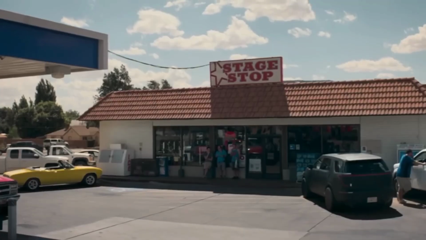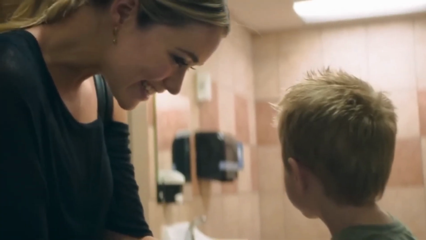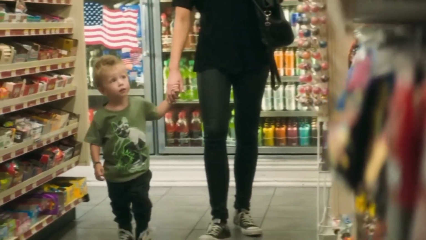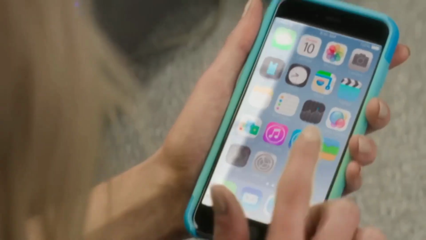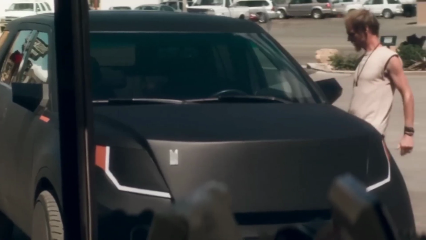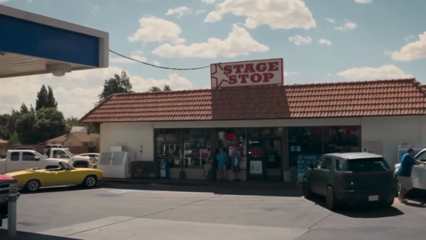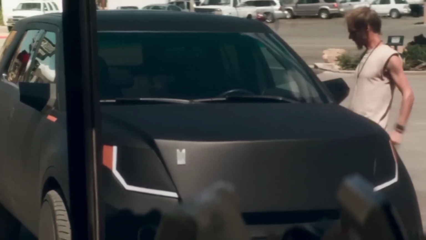On the way, Sandra stops in a storeroom to buy some things. She went inside the store with her son. Then she sees that an outsider is peeping inside her car. But because she can control her car with her phone, she quickly took the phone. She turns on the car's vault mode here, so that no one can go inside the car, i.e., the car is now completely locked and has become like a bunker.